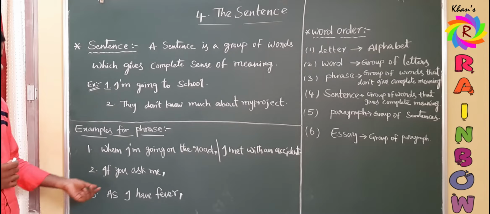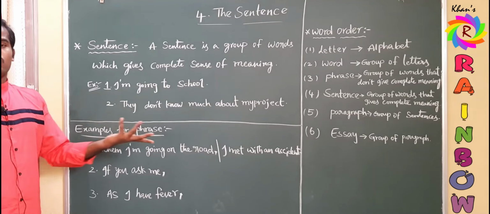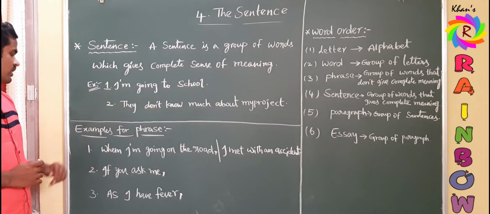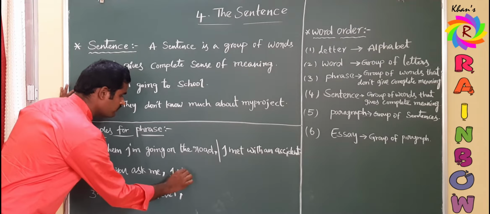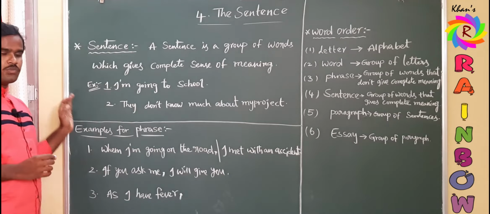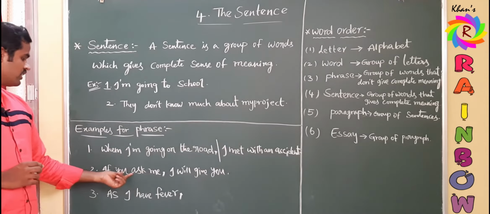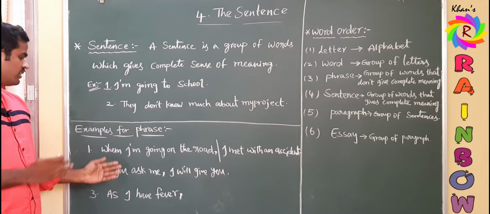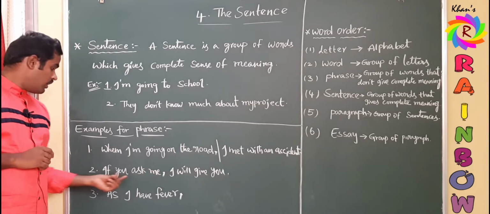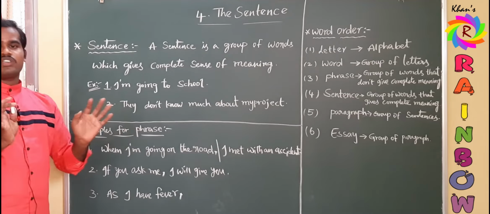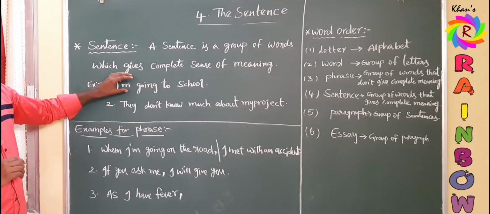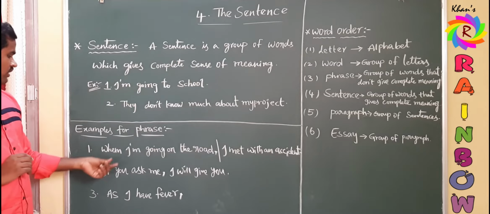In the same way, in the second example, if you ask me what will happen, where is the result? This phrase is also dependent on the next statement. "If you ask me, I will give you." See, this is an independent phrase because it gives complete meaning, whereas "If you ask me" is a dependent phrase. It is not giving complete thought. It is giving only half. If you ask me, what happens? What happens is in this other phrase. So now this is a sentence and this half doesn't make a sentence, it is just a phrase. You have to understand the difference very clearly. See, this is a sentence. It gives complete meaning, and this is a phrase up to here.